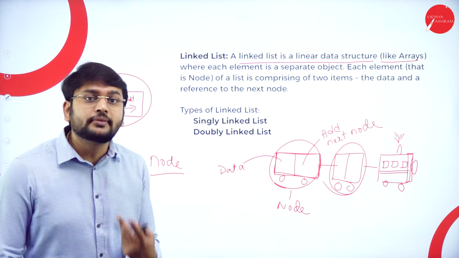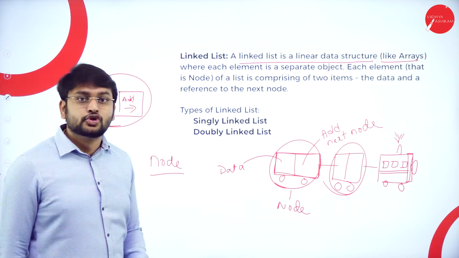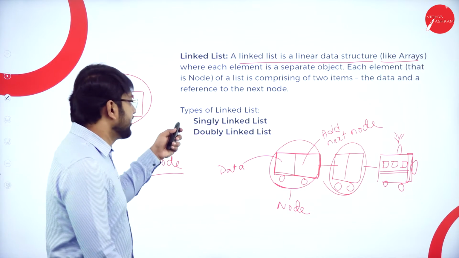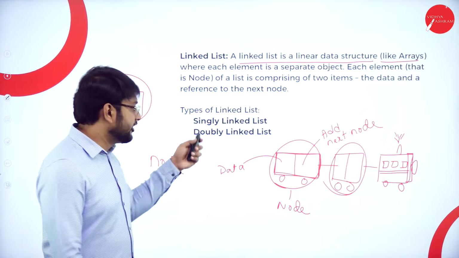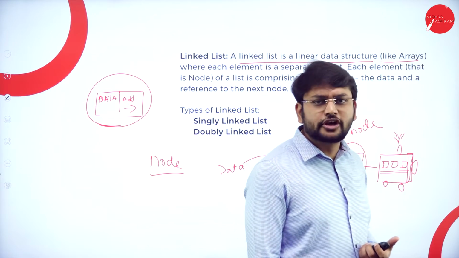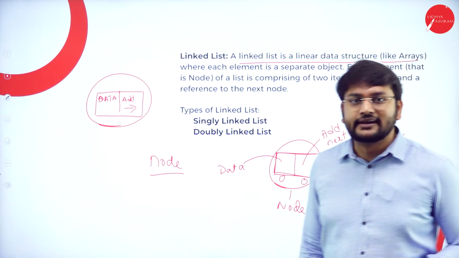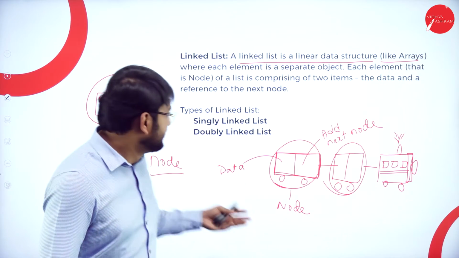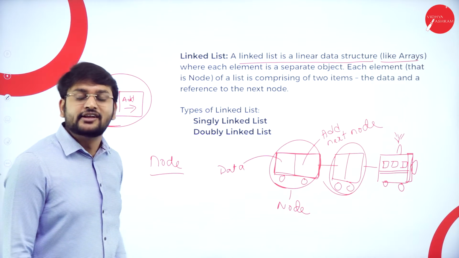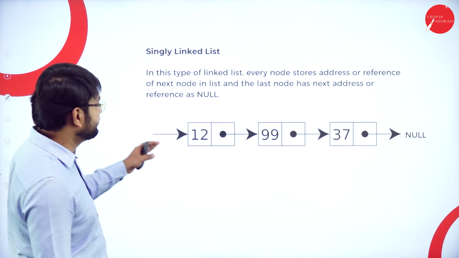Before that, how many types of linked list do I have? My dear students, remember I have the singly linked list and also the doubly linked list. One more linked list that I have is the circular linked list. I'll show you each linked list with an example so that you will be able to understand it very quickly. So observe this.